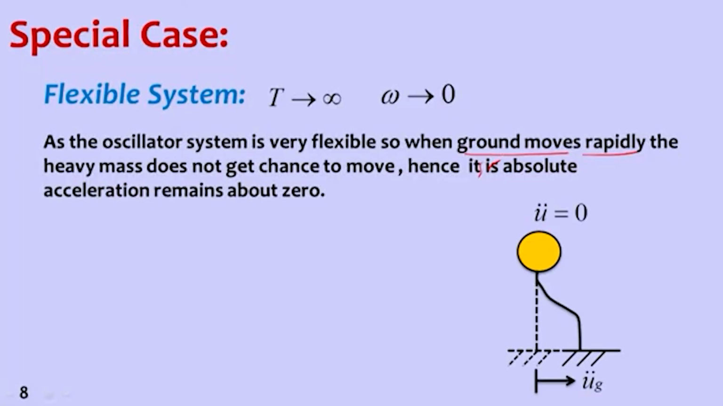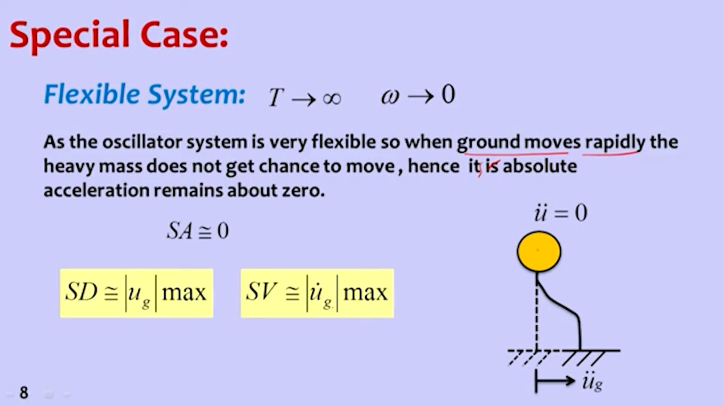Why? Because this is a heavy mass, it is not getting a chance to move because of the rapid movement of the base. How does that look? It looks like this one. Very heavy mass, base is moving without motion of the mass. So acceleration of this mass is 0, whereas spectral displacement is u g max, whatever the ground displacement maximum value is, and spectral velocity is also the maximum ground velocity value.